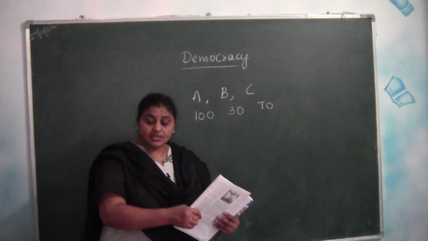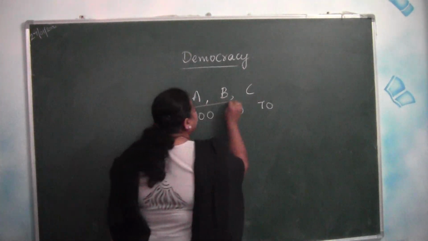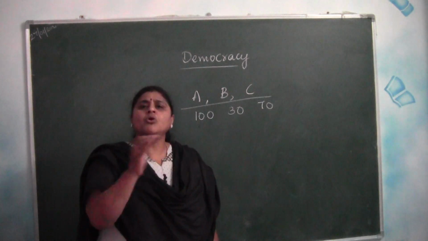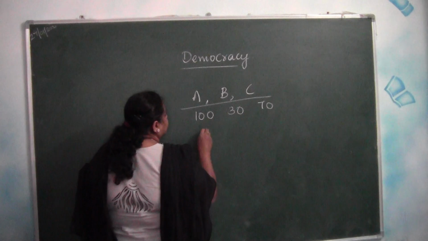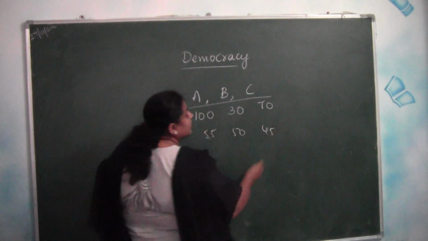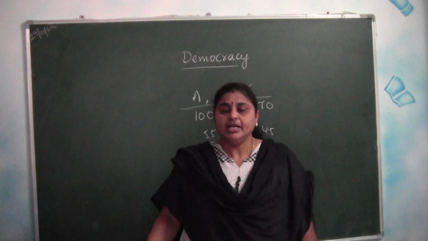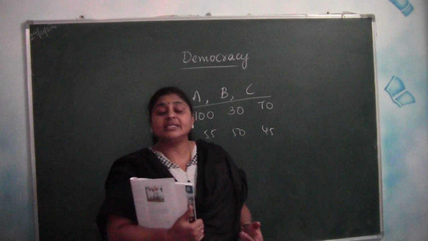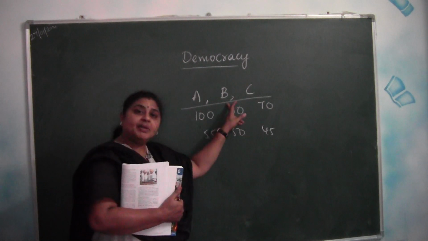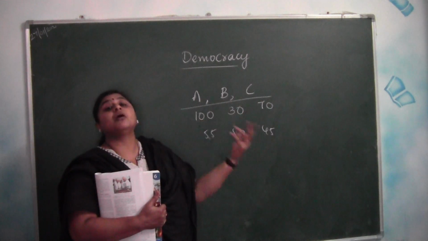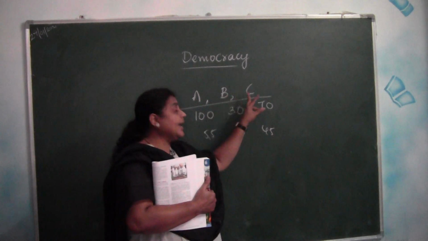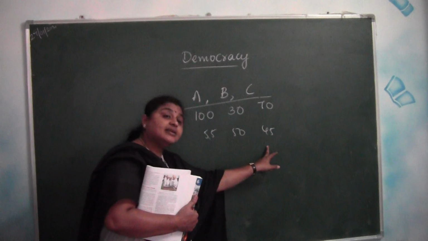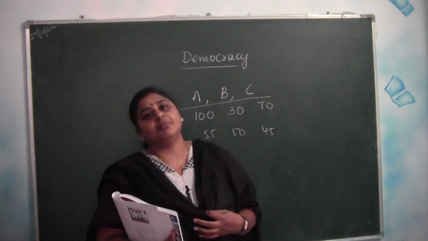But in some cases, no party will have a majority of the votes. They may get fewer votes or more or less equal, say 55, 50, 45, like that. There will be one magic figure for that. So if no party gets a majority of votes, what happens at that time? Party A and B can combine together and form a government, or party B and C can combine and form a government, or party A and C can combine and form a government.